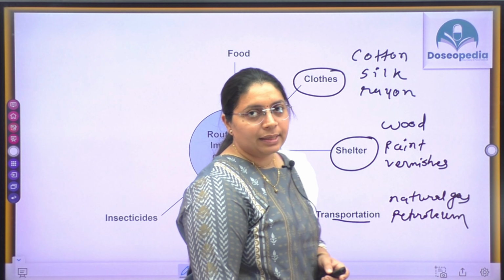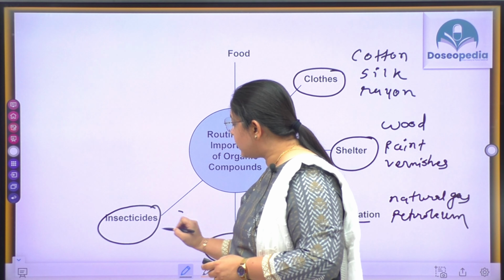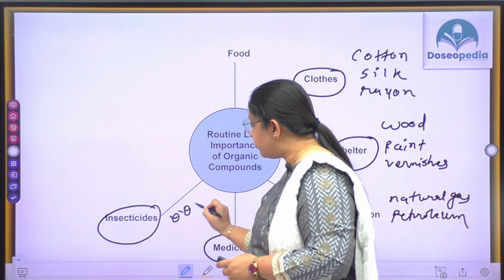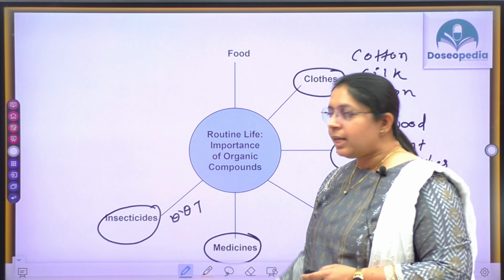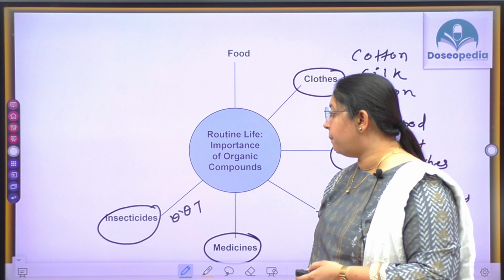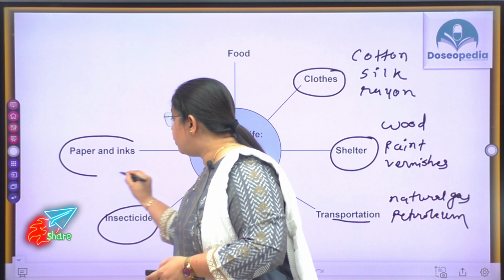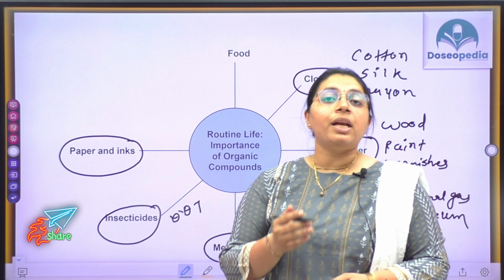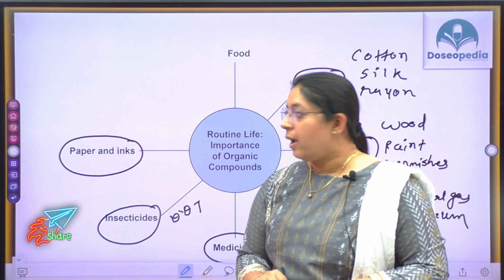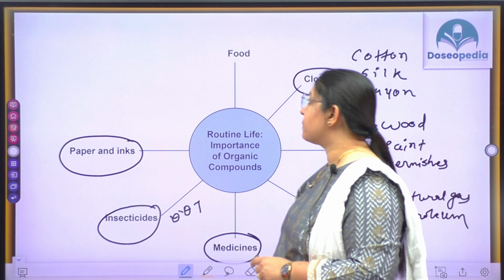Next is insecticides. A very well-known example of an insecticide is DDT. You may have heard this name. DDT is an organic compound. Then, even to write chemical reactions, you need paper and ink, and these are also organic compounds.